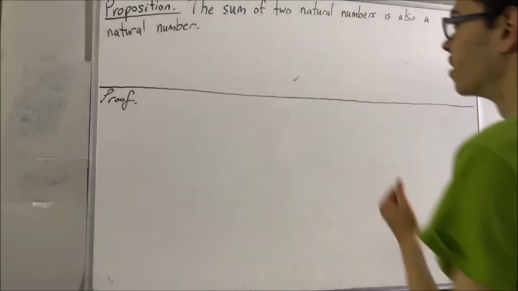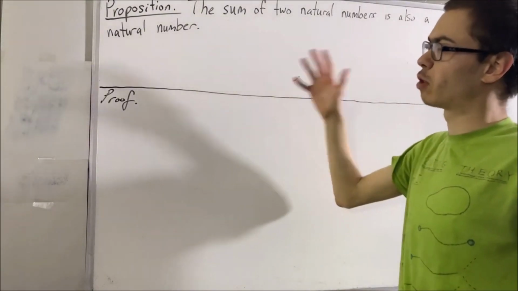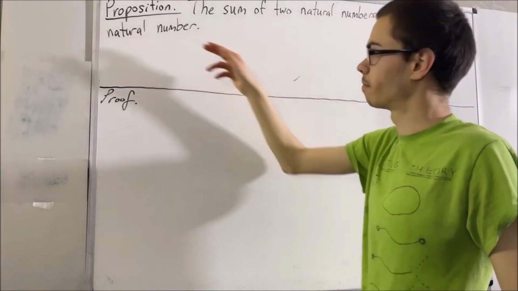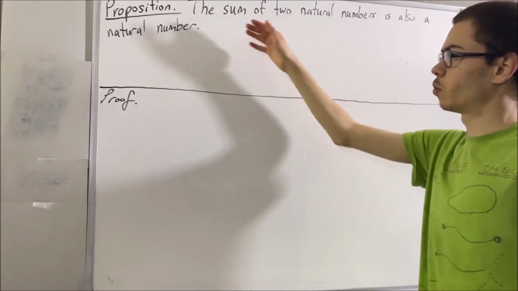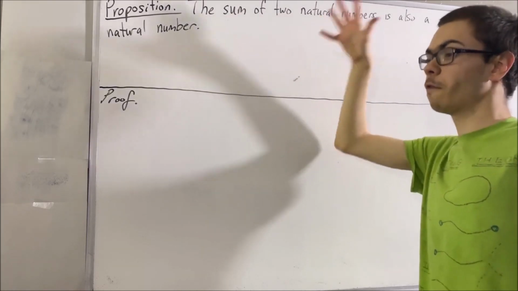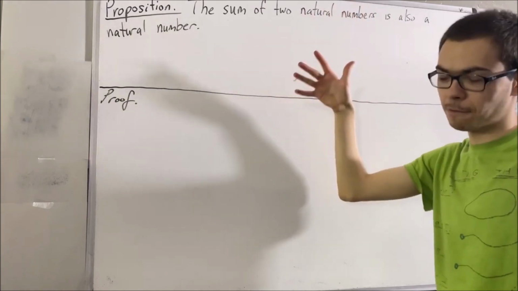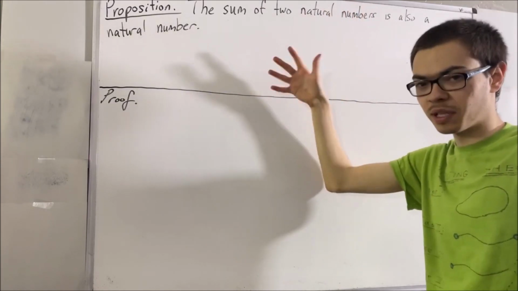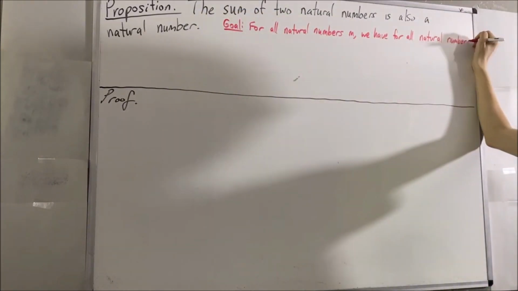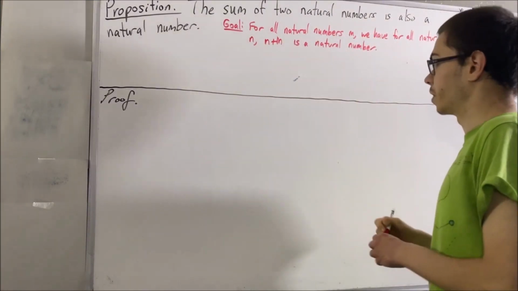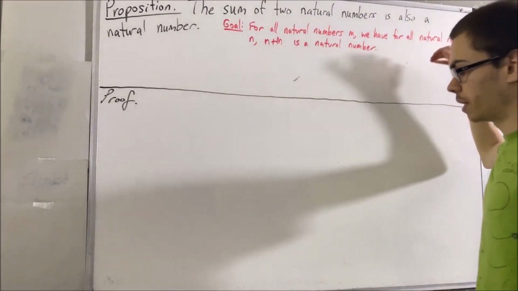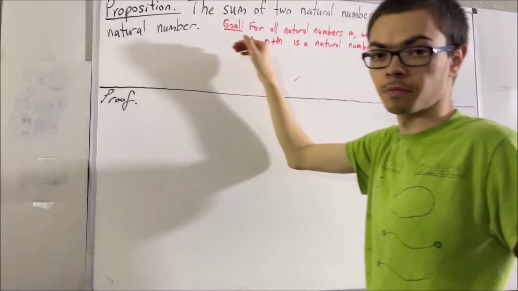Hello! In this video, we are going to prove the following proposition. The sum of two natural numbers is also a natural number. The way that we can think about this statement is that we're trying to prove for all natural numbers n, for all natural numbers m, n plus m is a natural number. So really, if we can prove this statement, then that will mean we have proven the proposition.